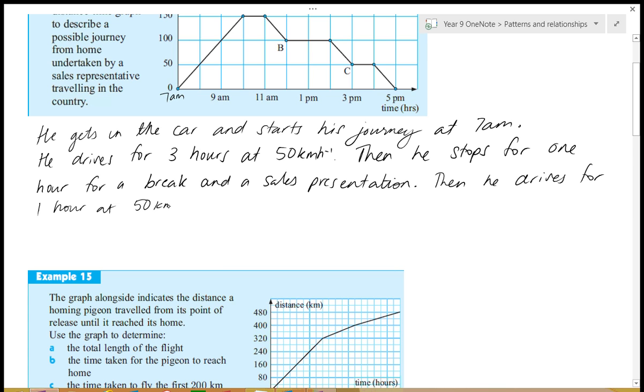K's per what? Kilometres per hour. Okay, so then he reaches destination B. So how long does he stop at destination B? Yep, stops for 2 hours. Okay, what's he doing in these 2 hours, Georgia?